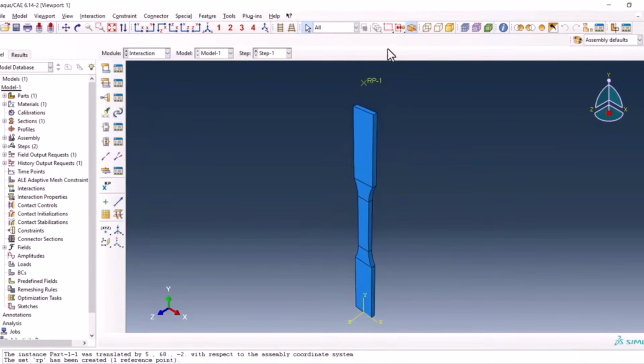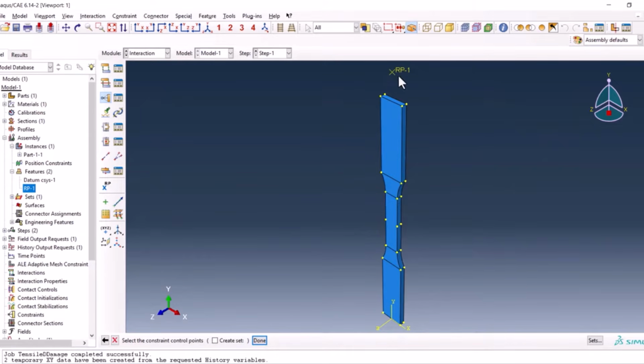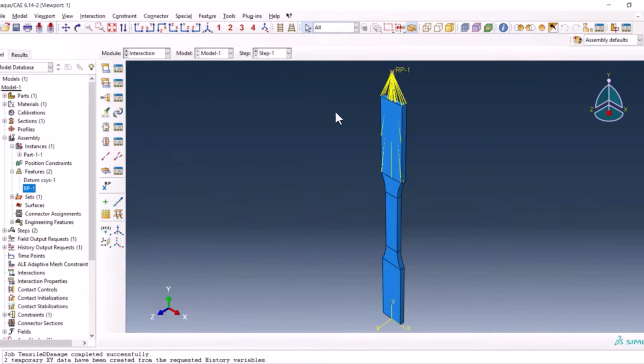Now we have to go to the interaction and create a constraint of coupling, choosing the reference point, node region, clicking this part and OK. Now this part is coupled to the reference point. Now it's time to go to the load.